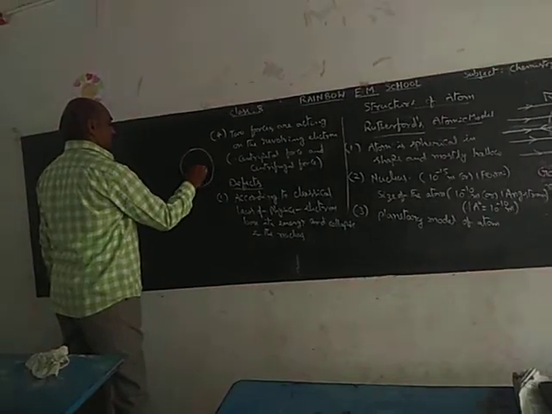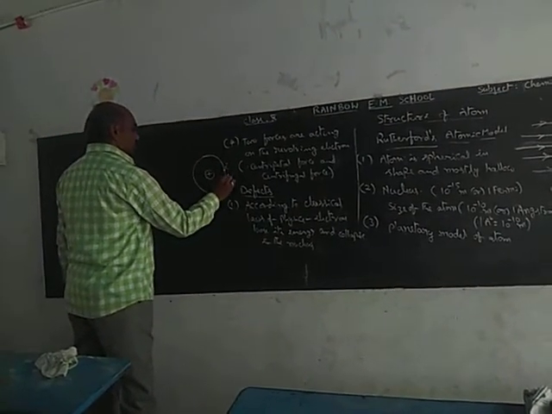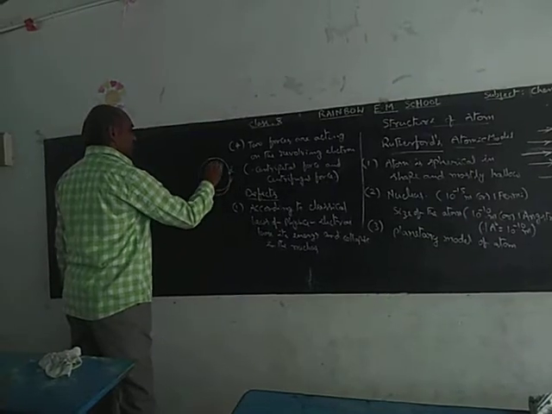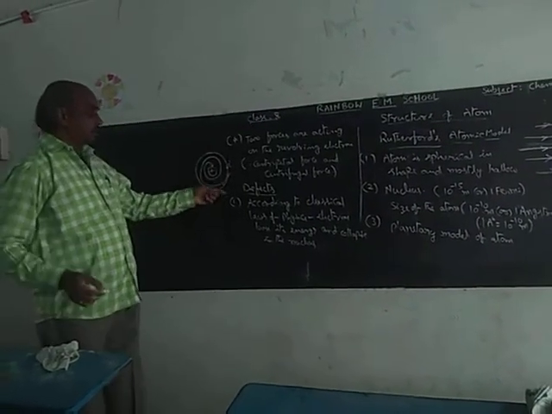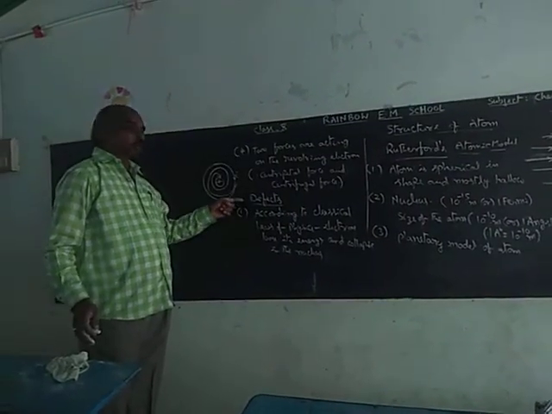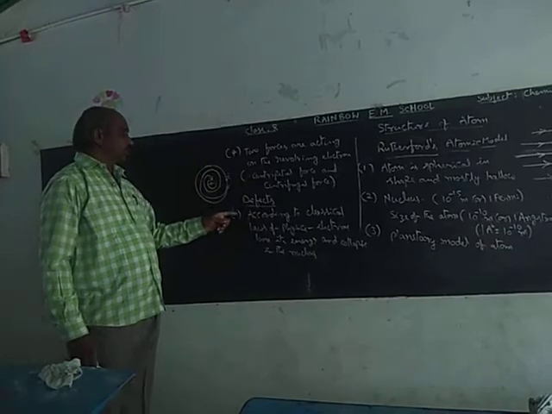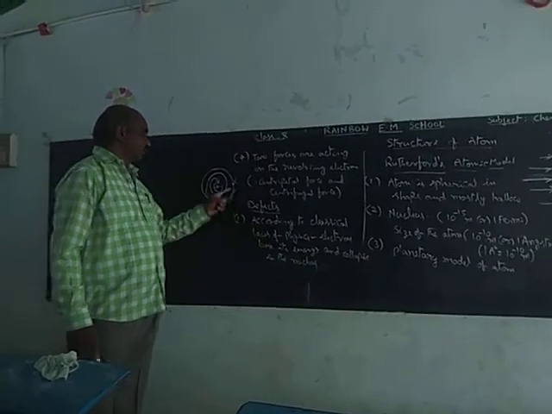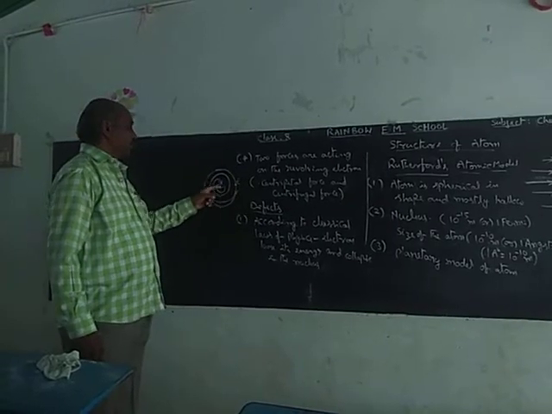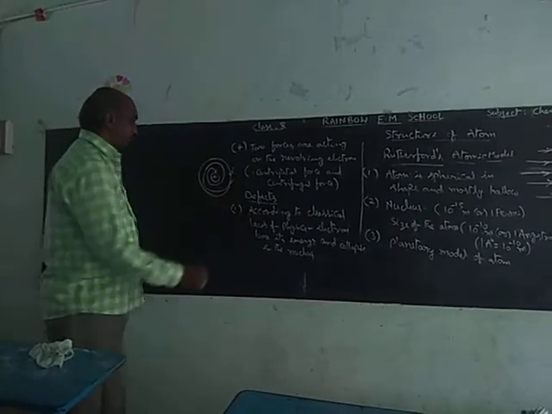This is the nucleus, and the electron is moving like this, finally collapsing into the nucleus. According to classical laws of physics, any charged particle in moving condition loses its energy continuously. So in this atomic model, electrons are moving, the electron loses its energy continuously, and finally collapses into the nucleus. But the atom is stable. That is the first defect.